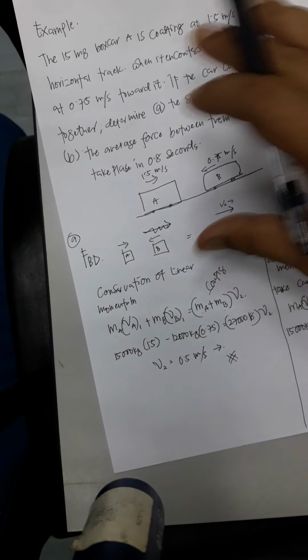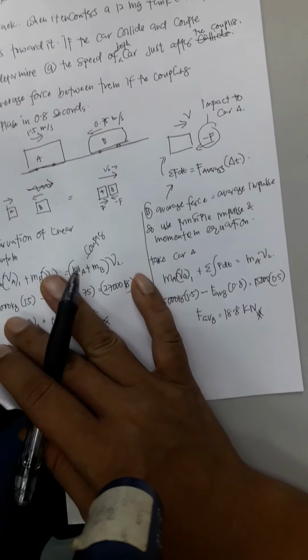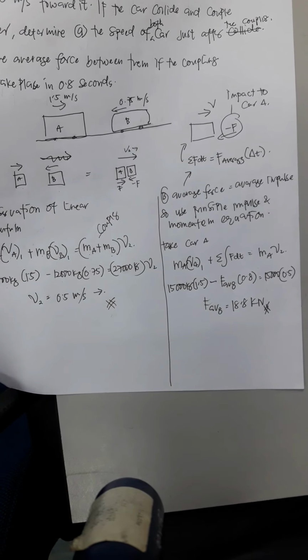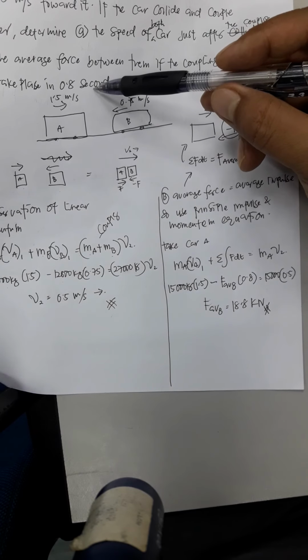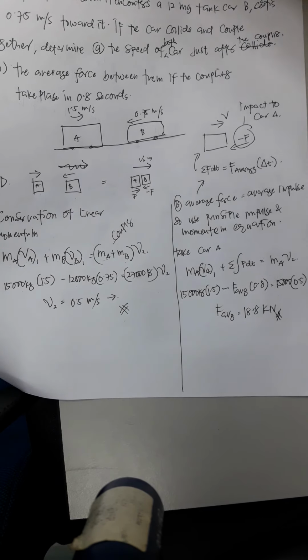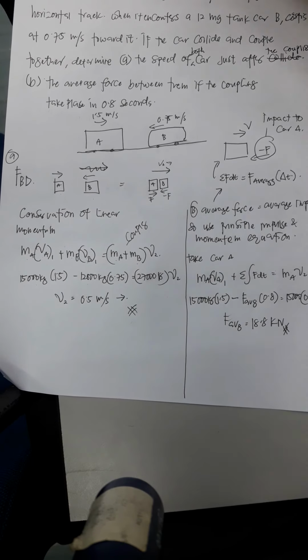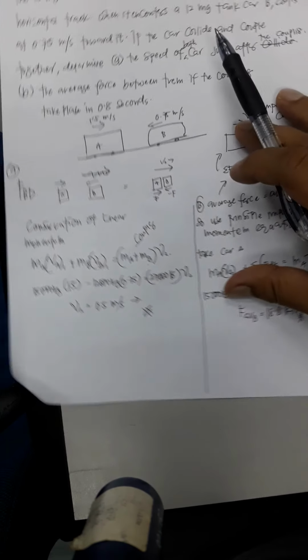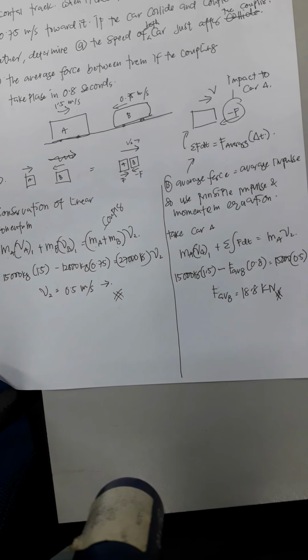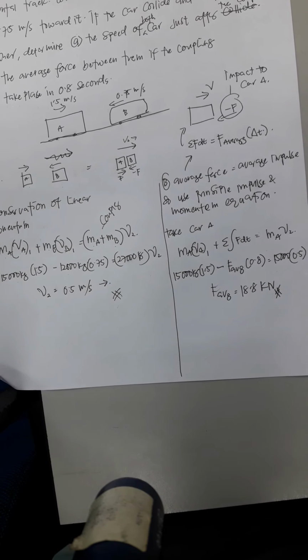The second one is the average force between them if the coupling takes place in 0.8 seconds. So how to answer that question?